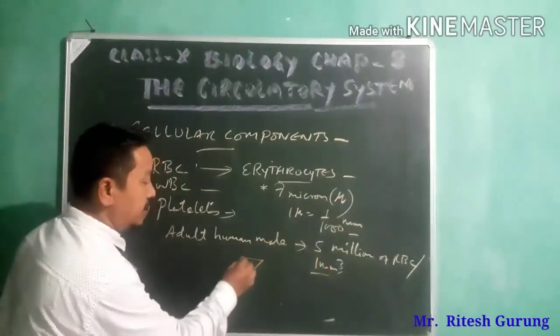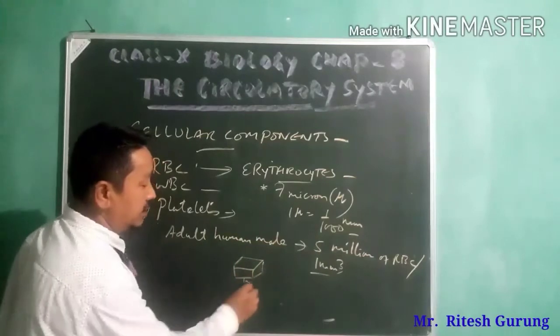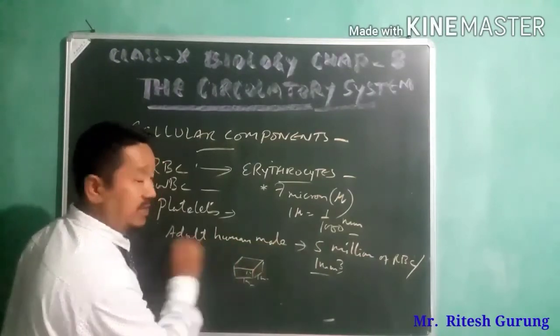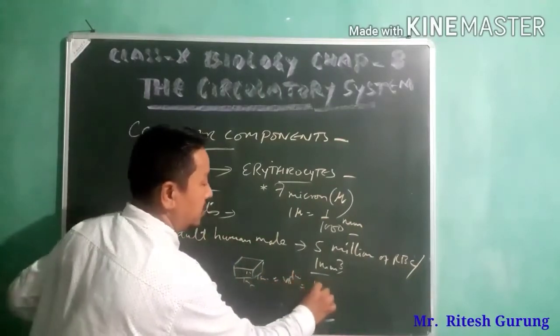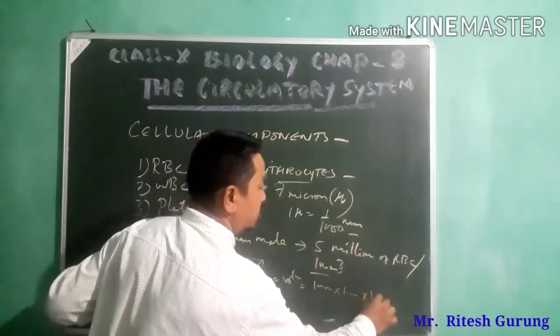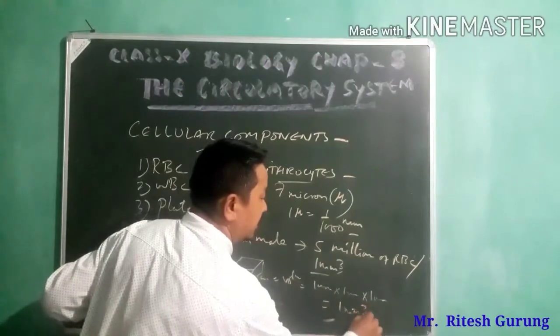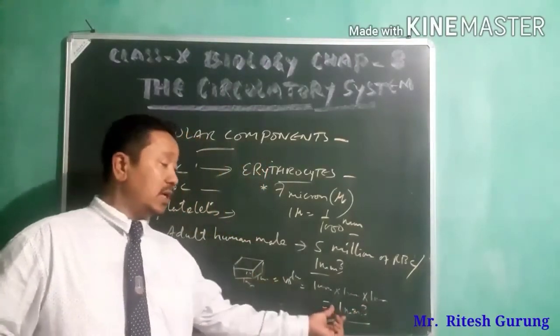Its length is 1 millimeter, breadth is 1 millimeter, and height is 1 millimeter. So its volume will be 1 millimeter into 1 millimeter into 1 millimeter, which means 1 cubic millimeter.